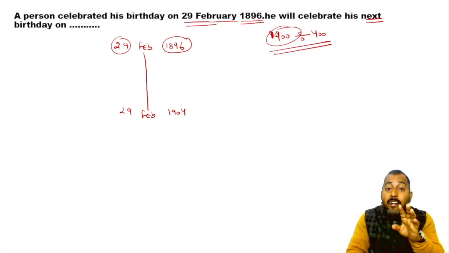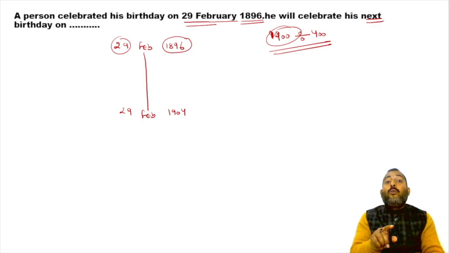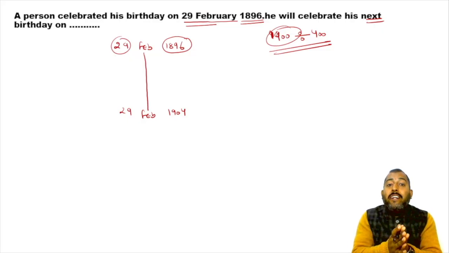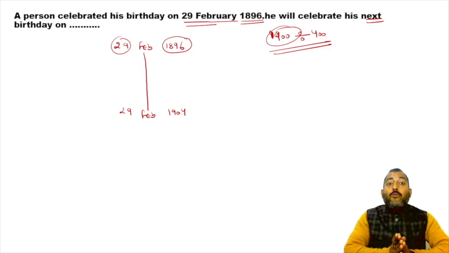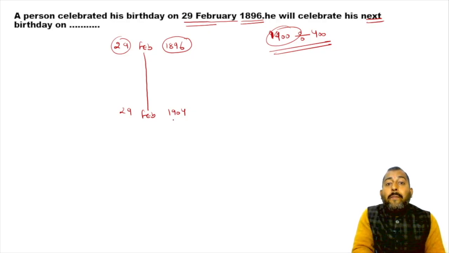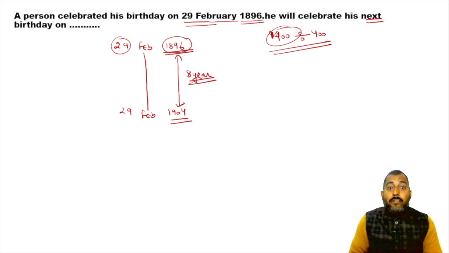So 1900 is not a leap year, so there is no 29th February in this year also. Same for 1901, 1902, 1903. So the next 29th February will come in 1904. So after 1896, there will be a gap of 8 years in the birthday of this person.